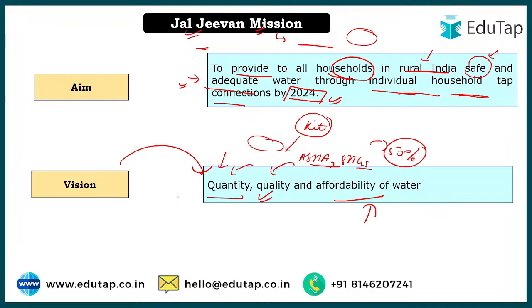Okay, so quality and affordability of water. One thing we have to understand is that we have to pay for the water, right? So if we are providing good quantity and good quality, of course the government can charge extra for it, right? So the third point of the vision of this scheme is affordability of water as well, to provide the facility at such a cost that people in rural India can bear it, because we know that the expenses and earnings in rural India are not that much compared to the urban areas, right? So these are three important points: quantity, quality and affordability of water.